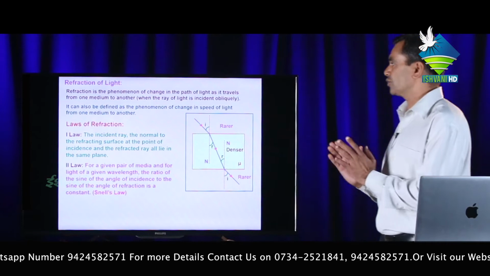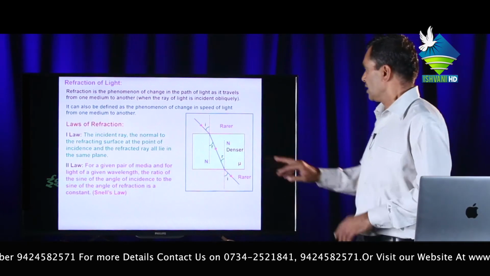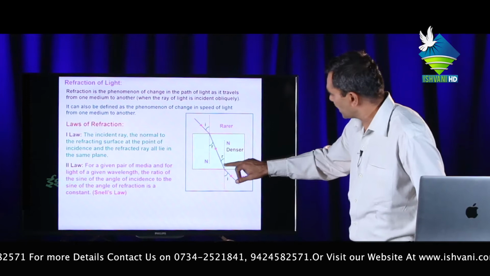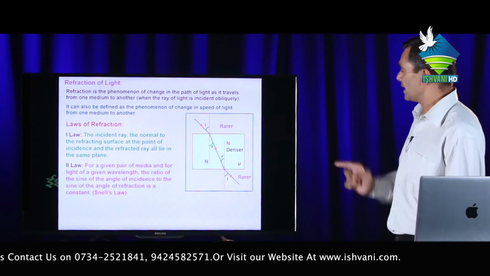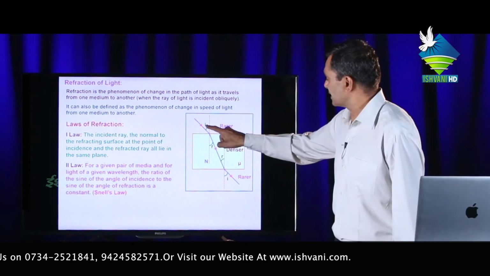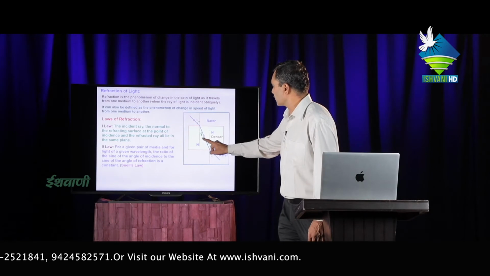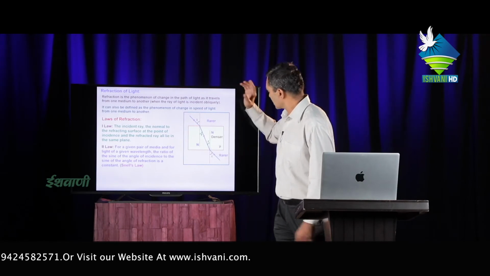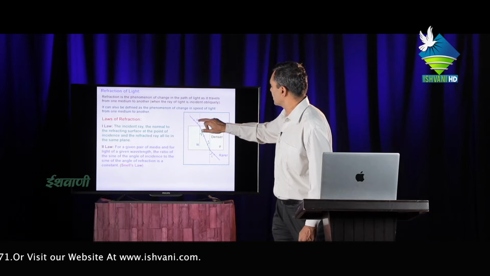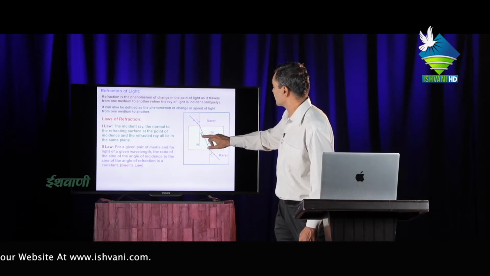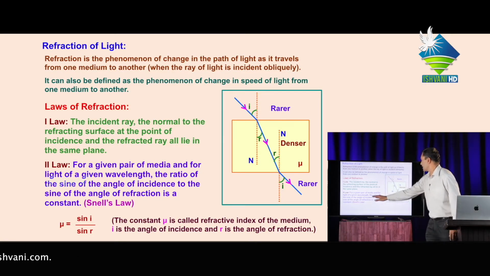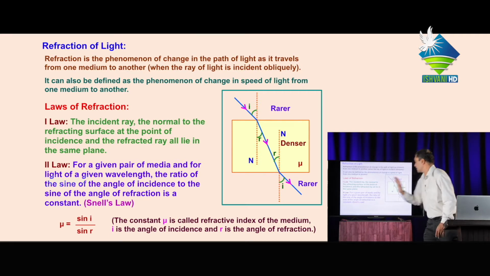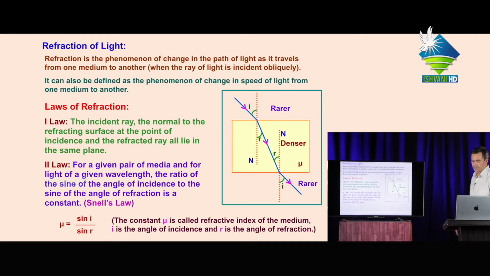Now there are two laws of refraction. First, the incident ray, refracted ray and normal remain in the same plane. Second, the ratio of the sine of angle of incidence to the sine of angle of refraction is a constant, which is called mu, the refractive index. This is Snell's law.